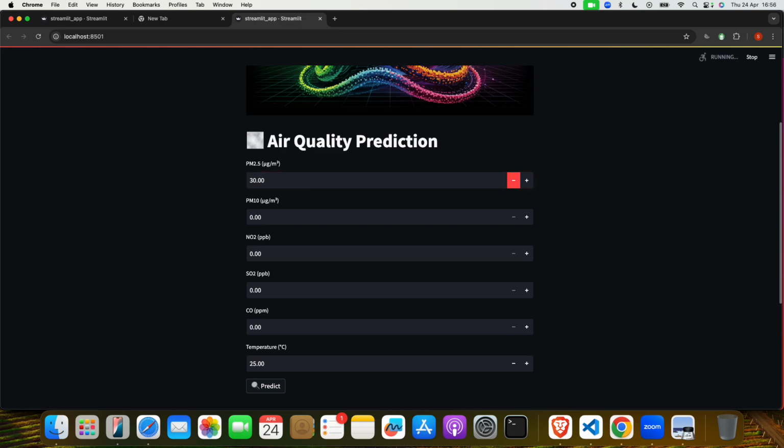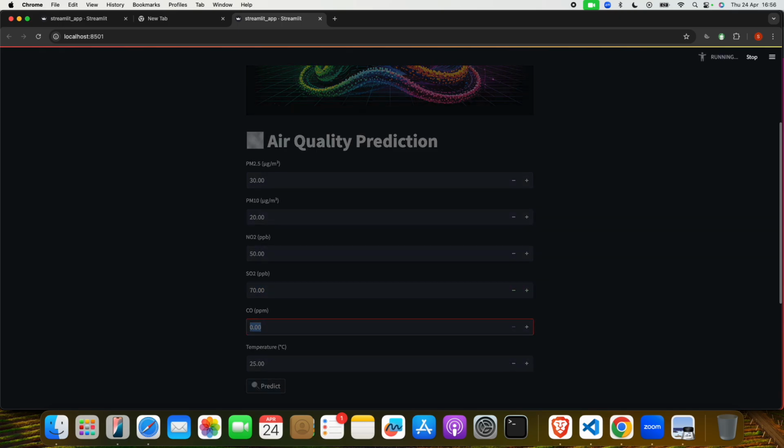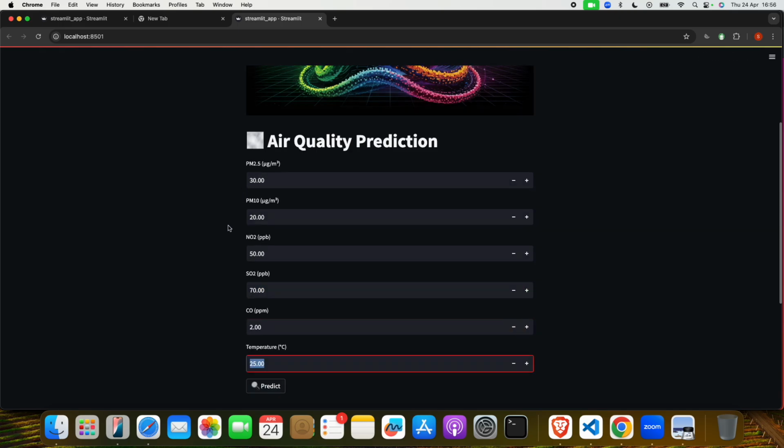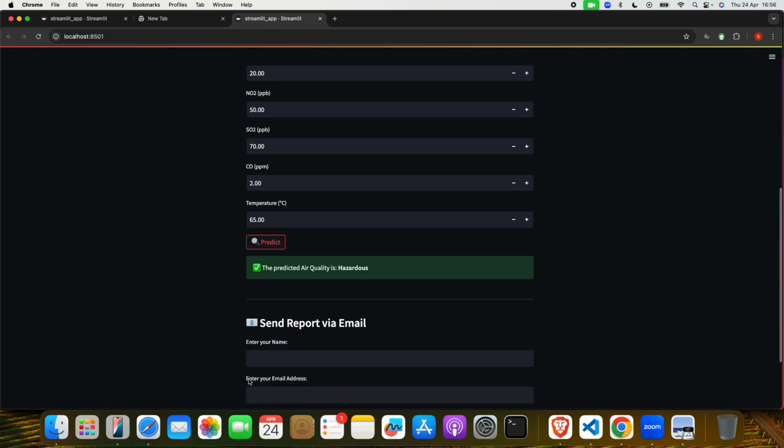As of now I can take random values, but if you want you can take them as per the internet or from your environment, whatever you feel like. And I'm going to click on this. So the predicted air quality is hazardous.